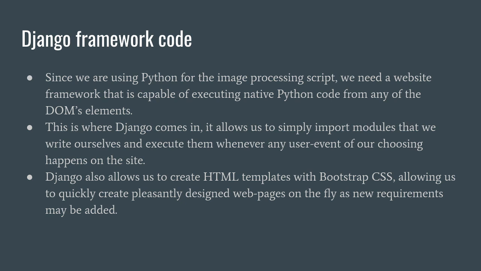And so I talked about Django before. Since we're using Python for these image processing tasks, we need a framework that's capable of executing this code from the website, and that's where Django comes in. There are other alternatives we could have chosen, such as Flask or any other website framework. However, because of the HTML templates I was talking about, we're able to create web pages really easily and seamlessly this way, as new requirements are added.